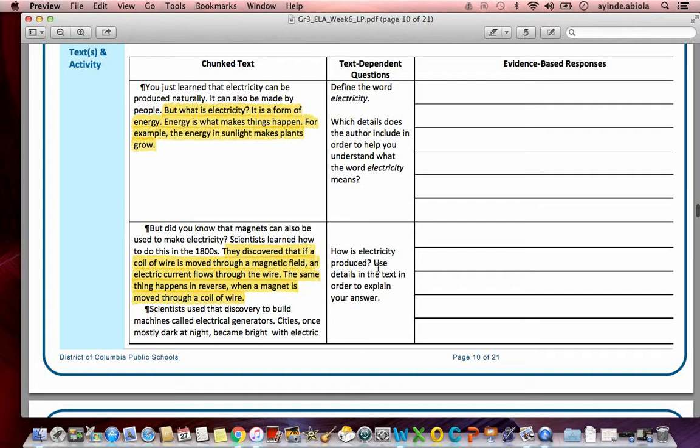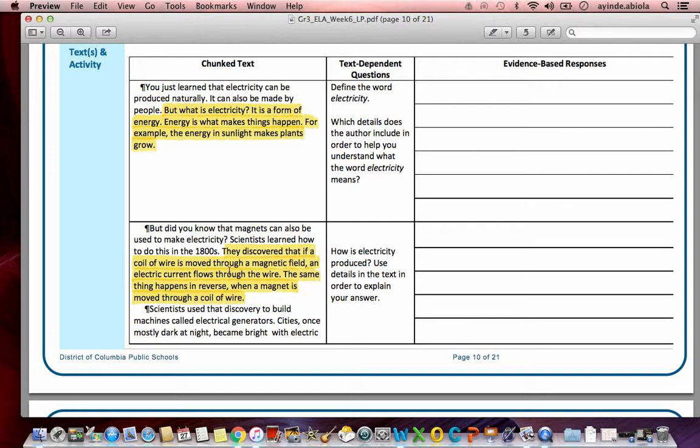How is electricity produced? Use details in the text in order to explain your answer. Let's go ahead and read again to figure out how electricity is produced. But did you know that magnets can also be used to make electricity? Scientists learned how to do this in the 1800s.